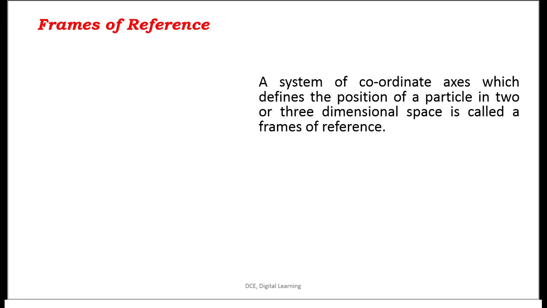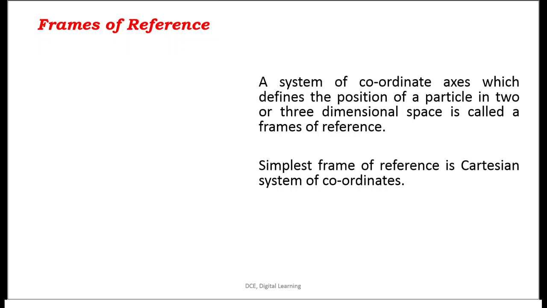Next thing is frames of references. We are all well known about this thing. A system of coordinate axes which defines the position of the particle in two or three dimensional space is called a frame of reference. The simple frame of reference is Cartesian coordinates. We are all well known about Cartesian coordinates, which consist of x, y and z axes, means in 3 dimensions.